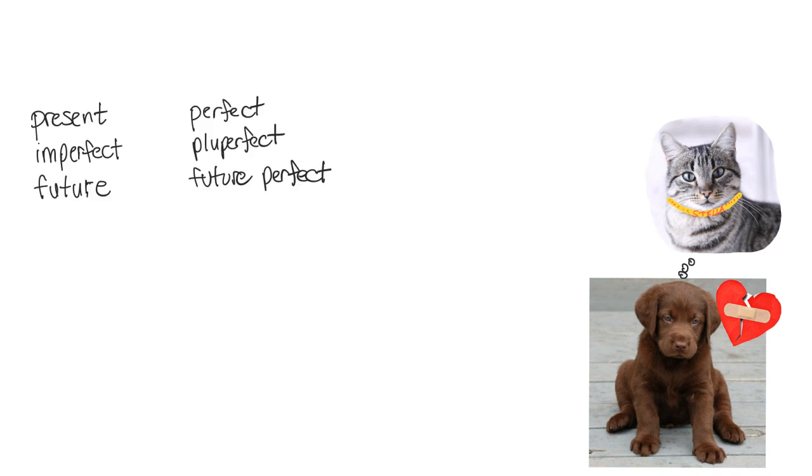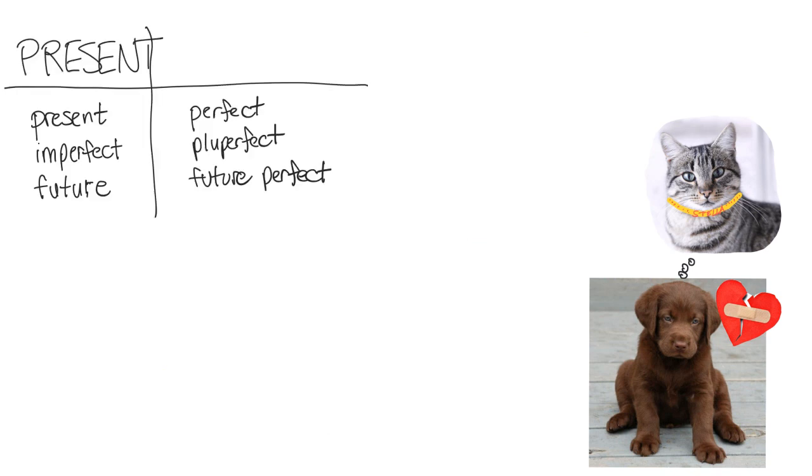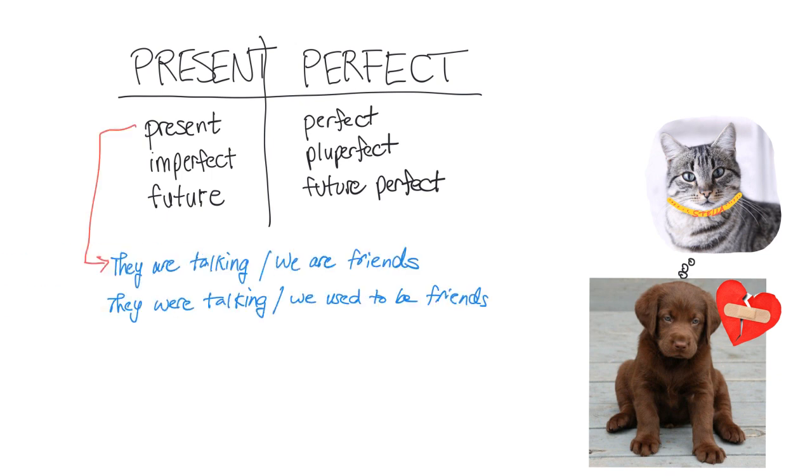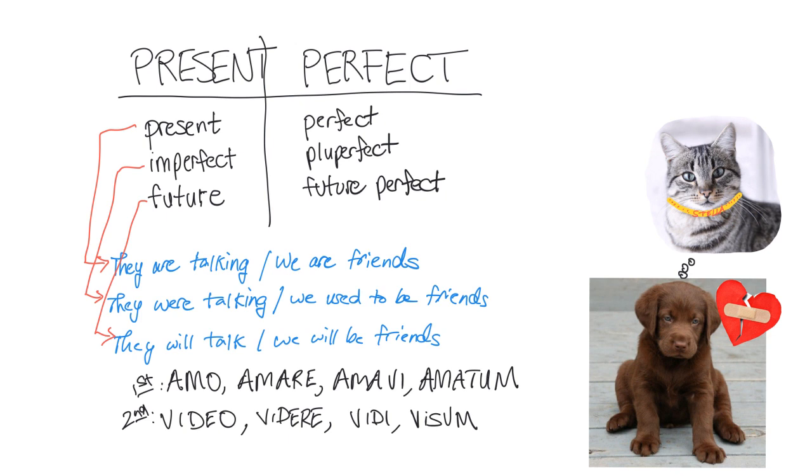Remember that Latin has 6 tenses, and they're divided into 2 systems, the present system and the perfect system. The present, imperfect, and future are all categorized as part of the present system. And that's because those tenses describe actions that are incomplete. So they are either ongoing, or they were ongoing, or they haven't yet happened. And all those tenses are formed on the present stem, and they're under the present system.